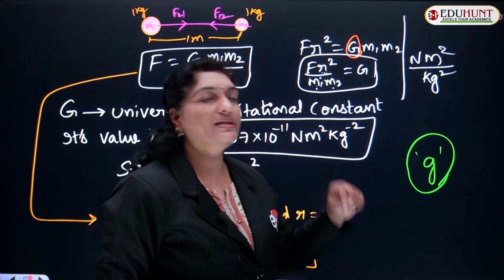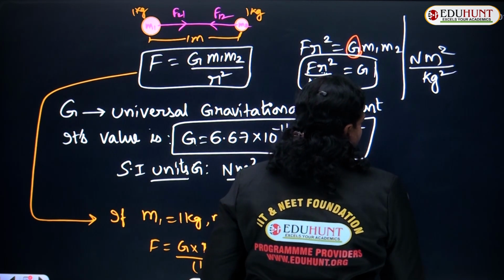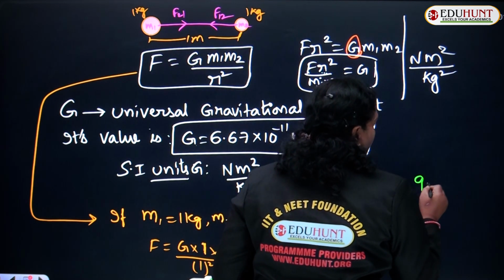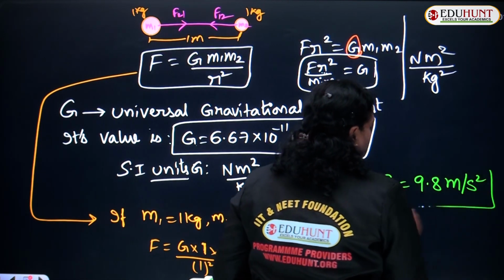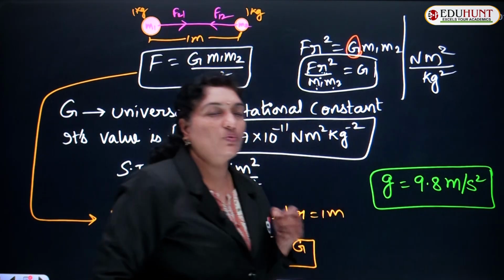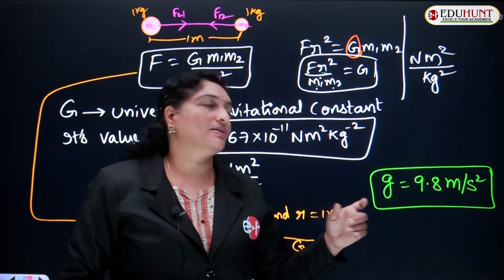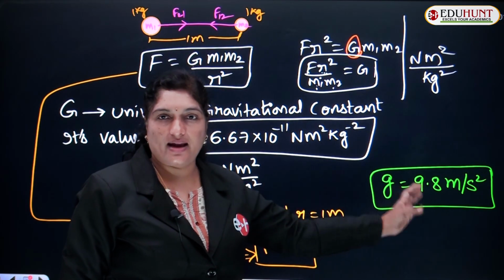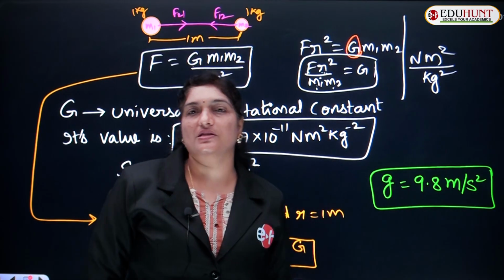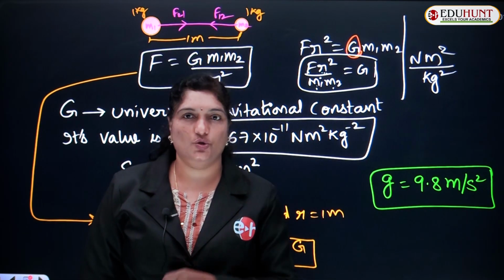And its value is found to be 9.8. The value of g is found to be 9.8 meter per second square. The force with which the earth attracts all the bodies in its vicinity is called acceleration due to gravity, and its value is 9.8 meter per second square, children.